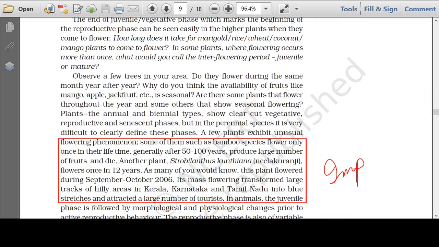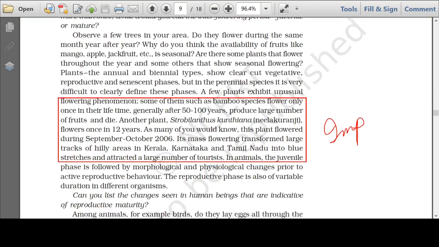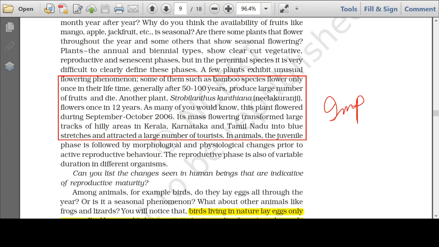Now here you can see one thing, students, this is very important from the examination point of view. In your NCERT, it is mentioned about two plants which show unusual flowering. Like bamboo, which flowers once in its lifetime, after 50 to 100 years. If the lifespan of a bamboo species is 50 years, it will flower once in its lifetime, that is in 50 years. It will produce a large number of seeds and then it will die.